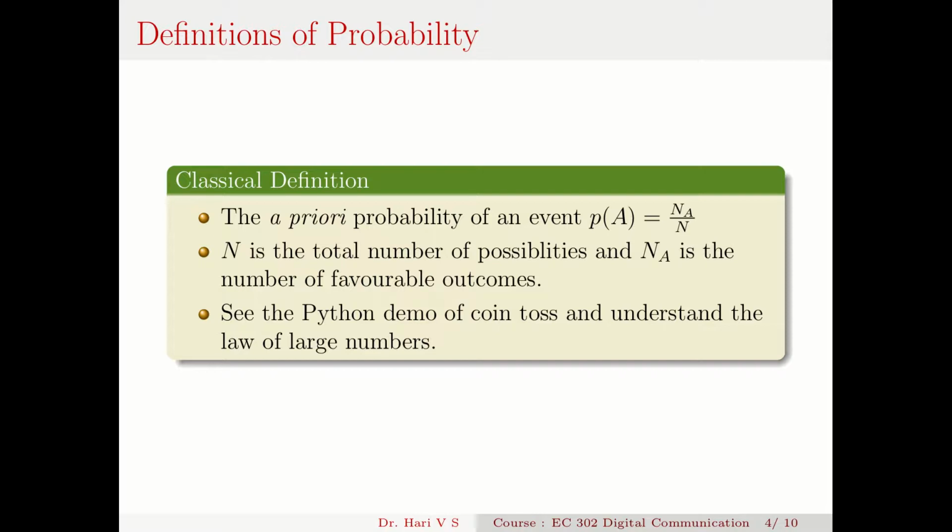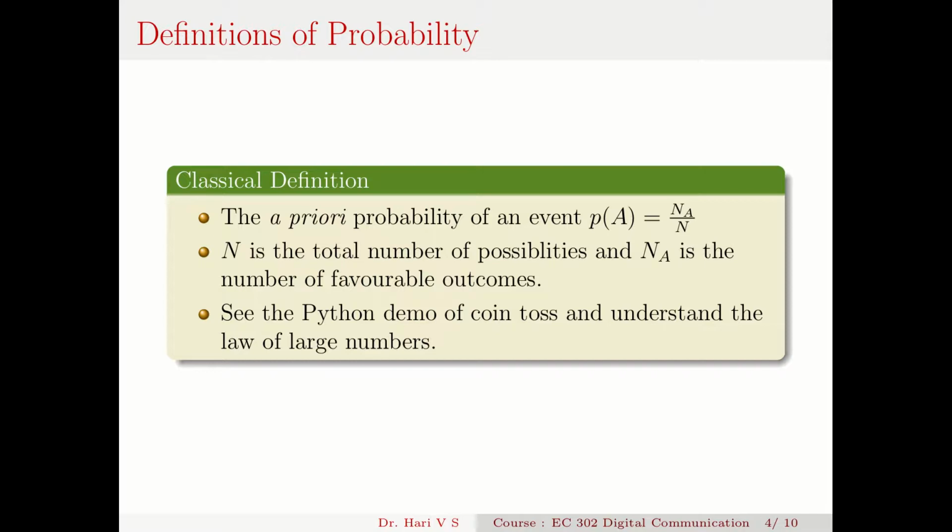Say, for example, in a horse race, I can speculate or compute the probability of a certain horse winning even before the horse race, even if the horse race hasn't been conducted, I can still talk about the probability of a horse winning. So that is the meaning of a priori. Without performing the actual trial, you can talk about the probability of an event. If NA is the number of favorable outcomes for A, and N is the total number of outcomes, then NA by N is the a priori probability of an event. So this comes as a ratio.